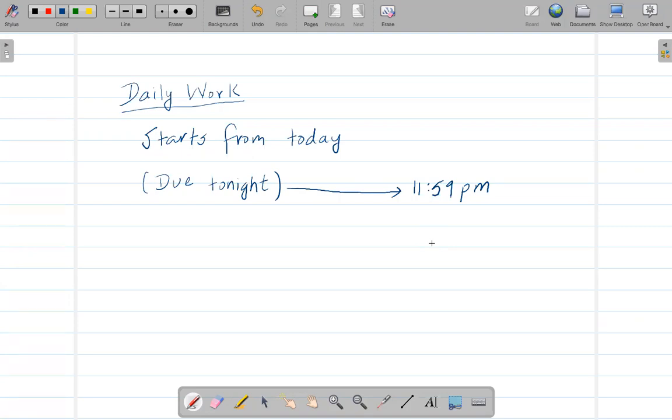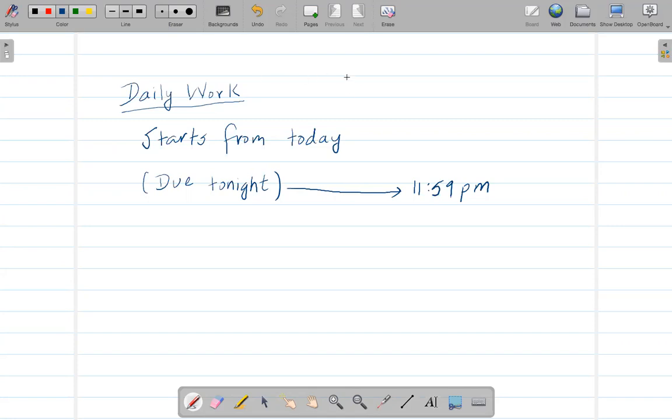Before that, as I told you on the last lecture, I will start assigning the daily work. Starting from today, I'll assign something during the lecture time. I can assign that at any time, so you have to watch the whole lecture to see what I assign for that day. For today, you'll know it today. Maybe it could be in the middle of the lecture or at the end of the lecture. It could be at any time, so you have to watch the whole lecture.